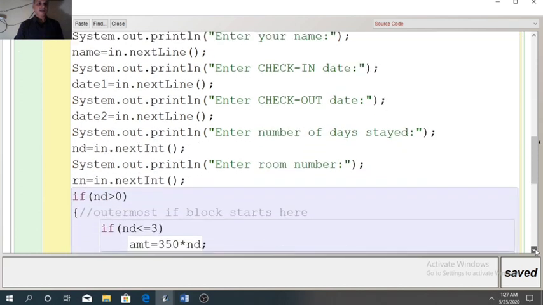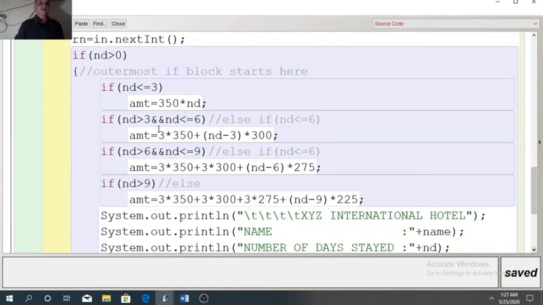Now we will design the different slabs. When the value is valid, the first slab is for the first 3 days. If nd is less than or equal to 3, then 350 rupees per day is the charge. So amount equals 350 into nd. Suppose nd is 2, so amt will store 350 into 2, that is 700. If nd is 3, then 350 into 3, that is 1050.